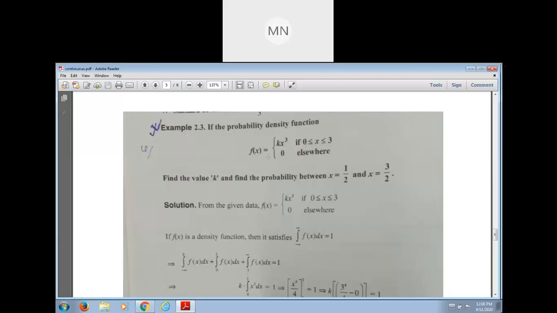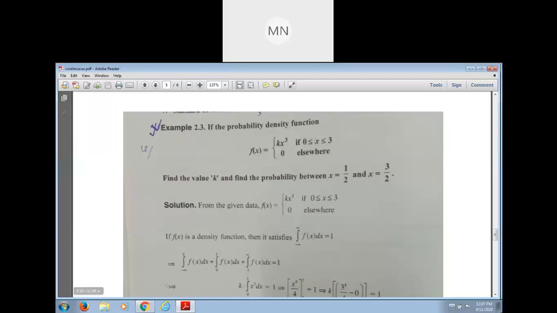Therefore, in this problem, we have to break the interval from minus infinity to 0, plus 0 to 3, plus 3 to infinity, because the function is defined that way. The function values are given when x belongs to the closed interval 0 to 3.